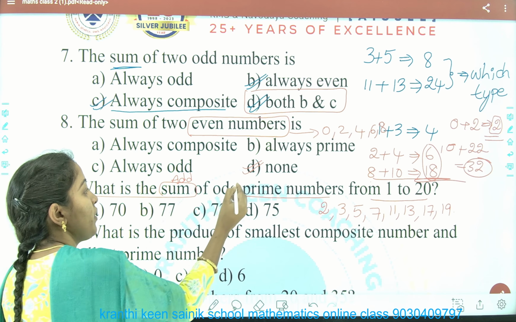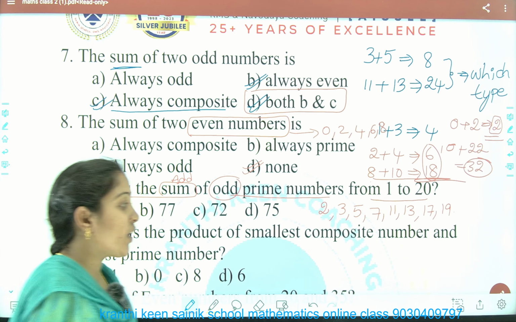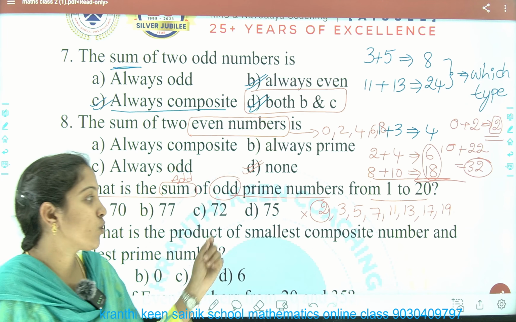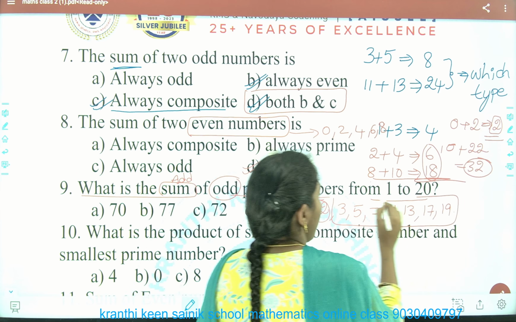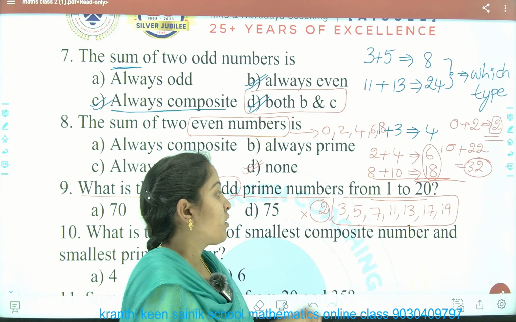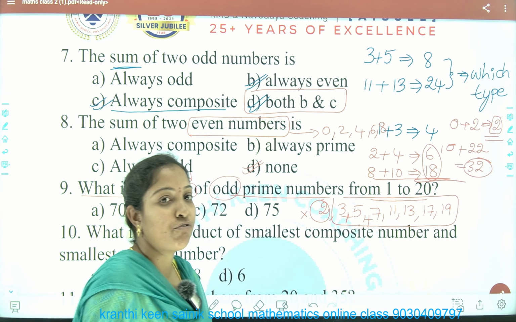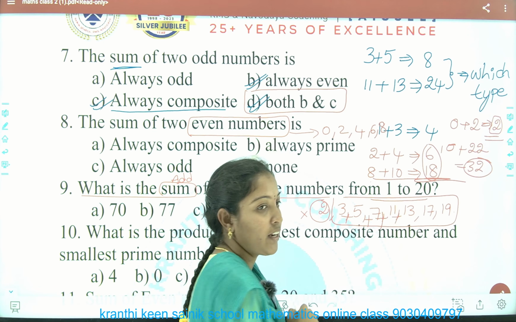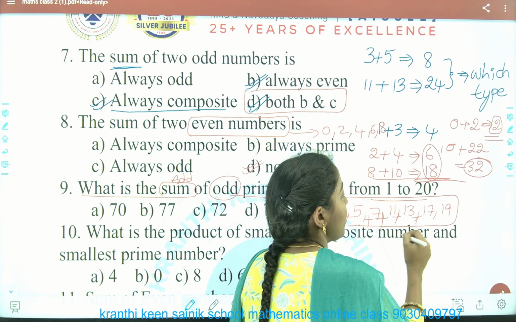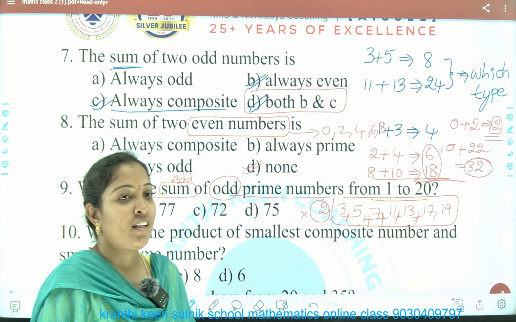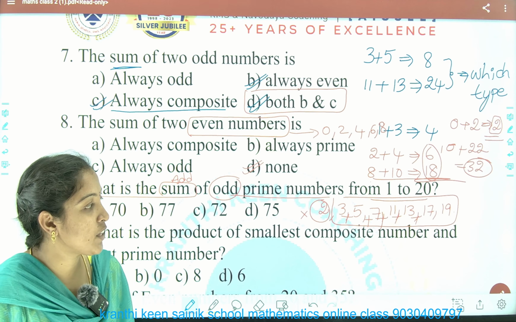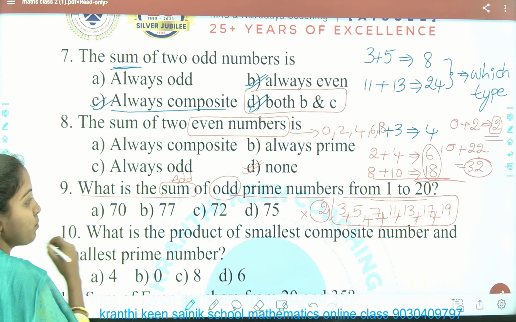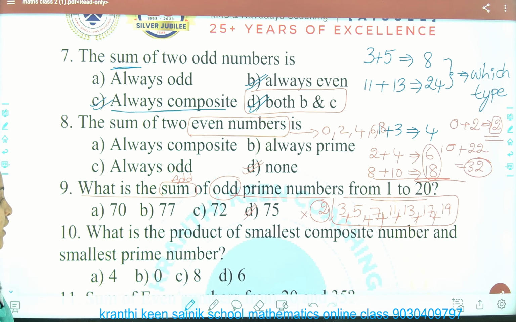But they mentioned the word odd. 2 will not come, right? Because 2 is an even prime. So that's why we have to add all the remaining numbers. 3 plus 5, 8. 8 plus 7, 15. 15 plus 11, 26. 26 plus 13, 39. 39 plus 17, 56. 56 plus 19, 75. Look at the options. Where is 75? Option D.